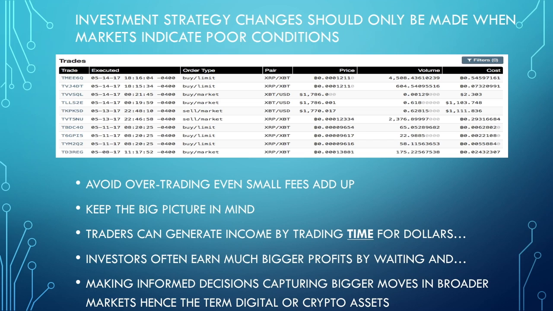So traders can generate income by trading time for dollars, and that's on each individual. How much time are you going to spend trading cryptocurrency? And in this slide, for example, I show some XRP, XBIT USD trades. I found out later this was a complete waste. Doing these trades in this repetitive manner, I was gaining back a lot of fiat dollar currency, but it would take more and more dollars to buy back the same amount of Ripple.